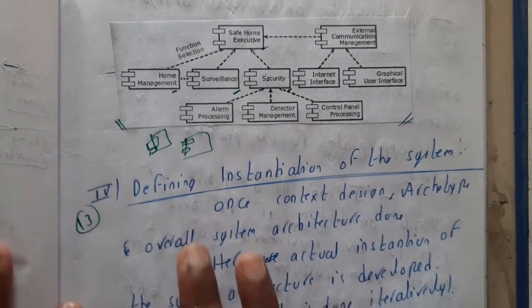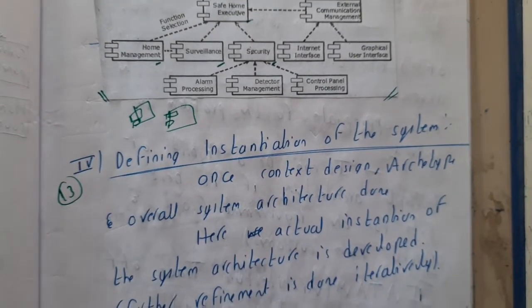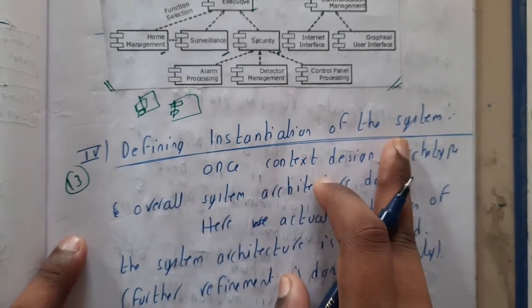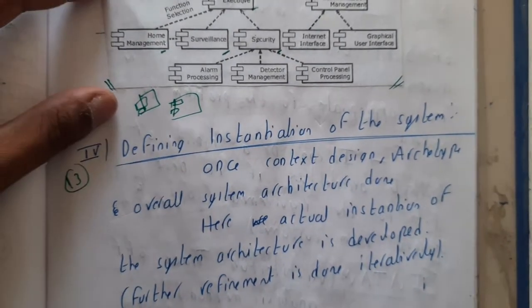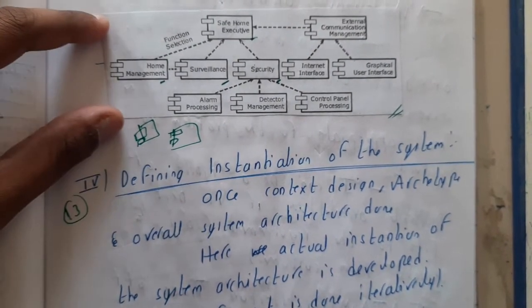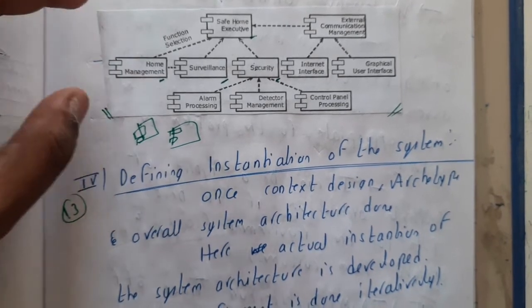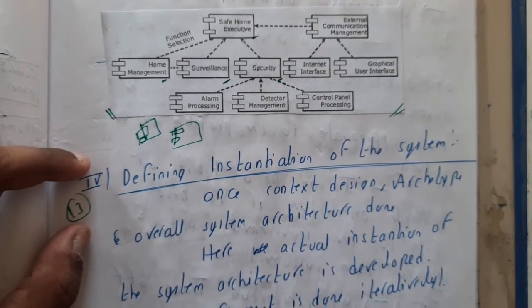In the next lecture we'll be going through defining instantiation of the system. Basically we'll be deep diving into this. Inside this also we'll have multiple components, right? Those components will be decided in the next step, guys.